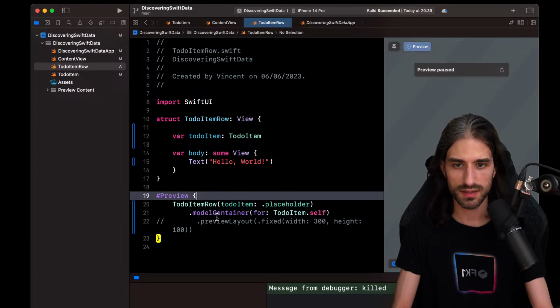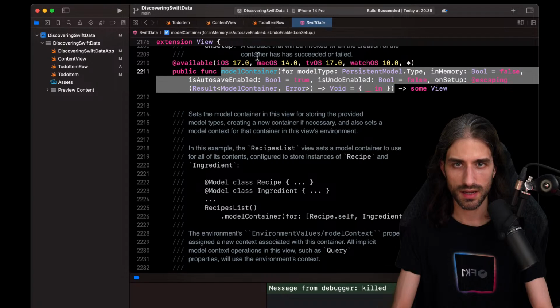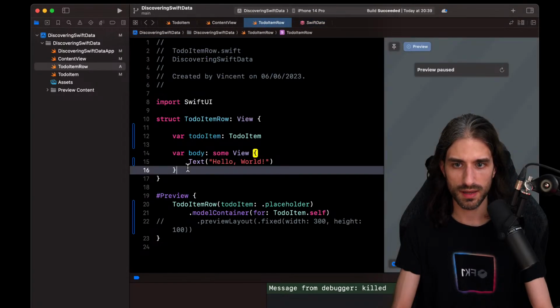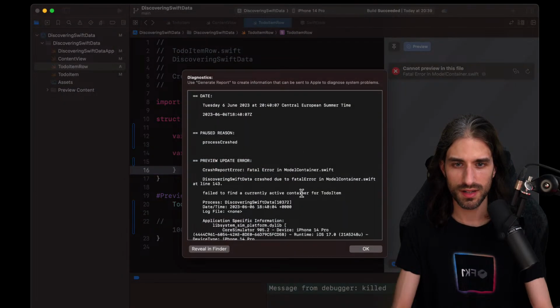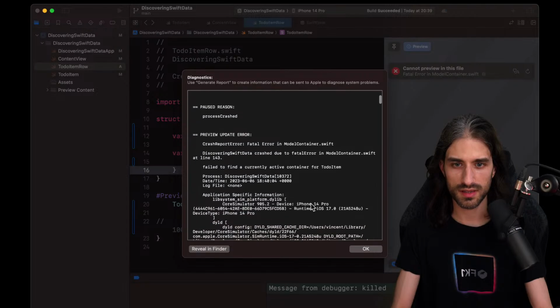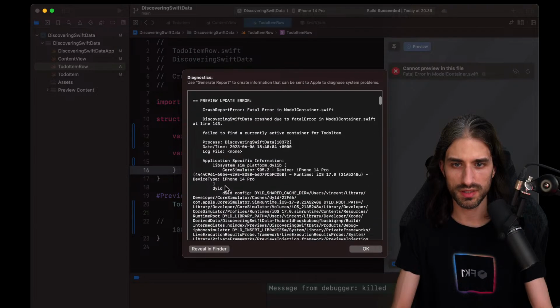So let's see. Actually, yeah, it's part of Swift data. Is it going to work this time? No, we still get an error. Fail to find a currently active container for to-do item.